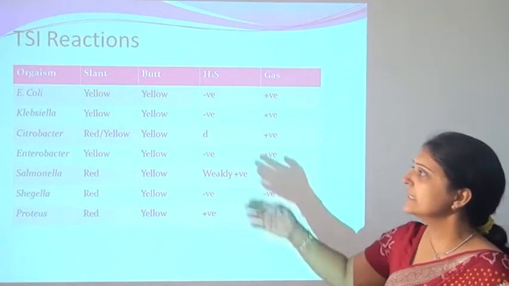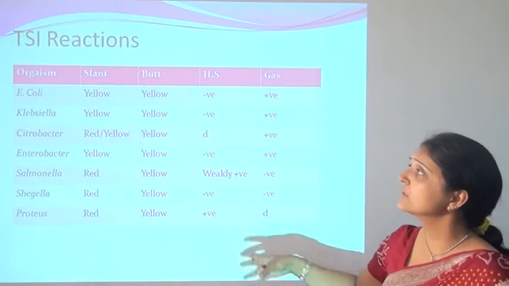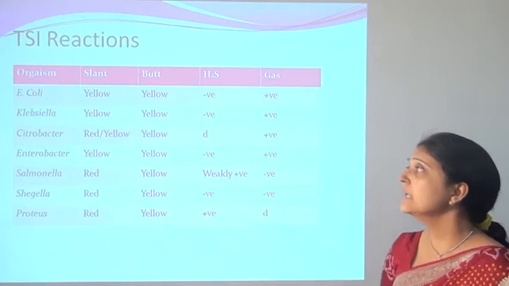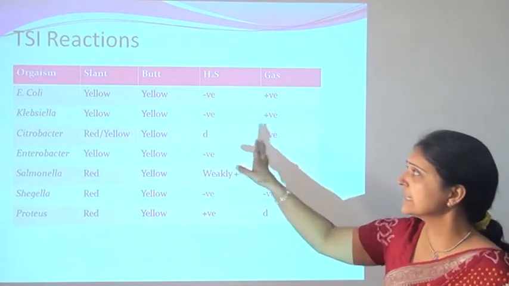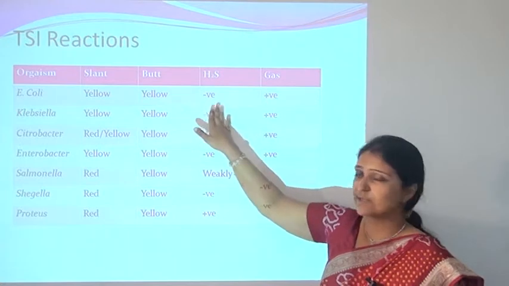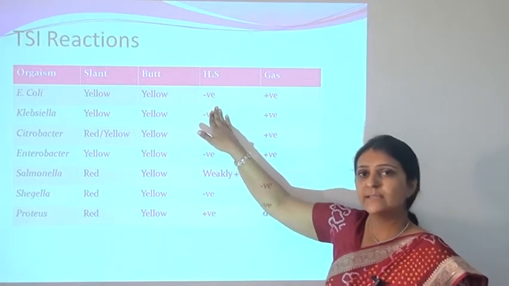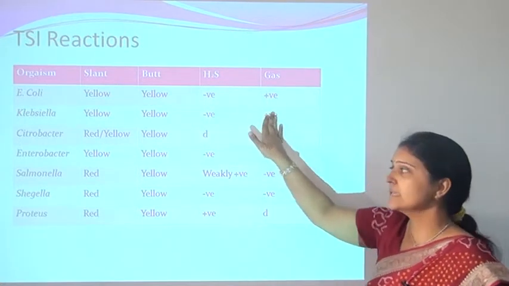Then here you can see the different organisms, they can produce some different reactions, such as E. coli. It produces a yellow color of the slant, yellow color of the butt, H2S negative, which means that E. coli is not producing H2S, and gas is positive.